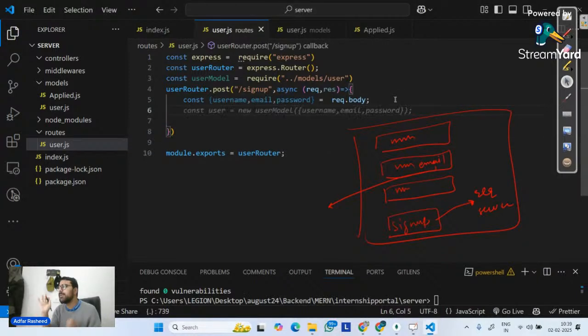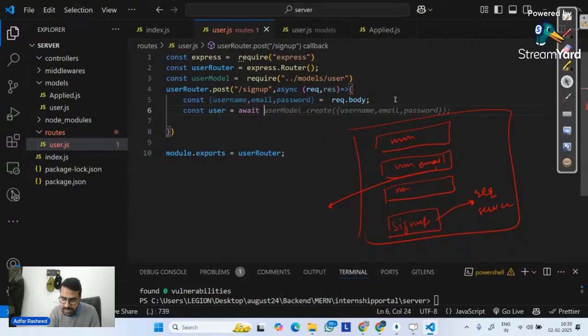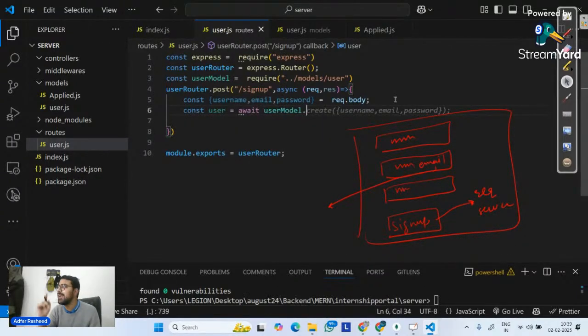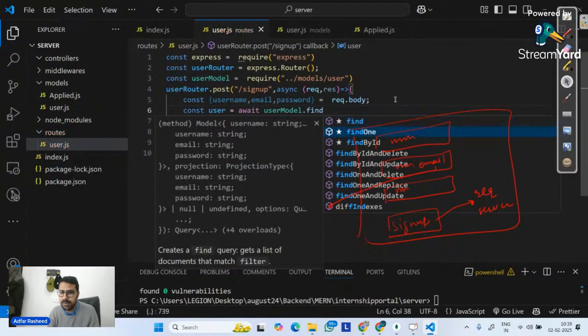For that, I will simply tell it, hey, do one thing, create a variable. So const user, and simply tell it, please find that in the user model. So in user model, please do a findOne.